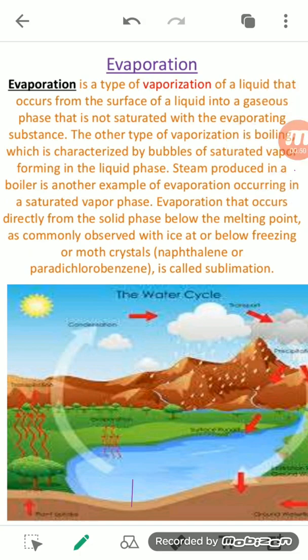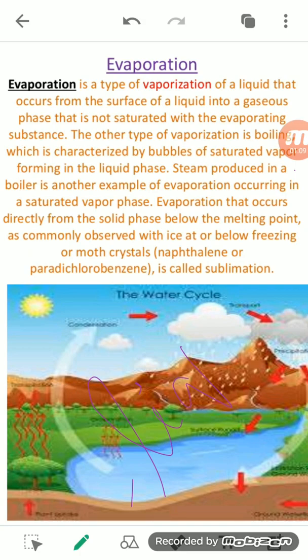evaporation. We know about evaporation and condensation. So what is evaporation? It is a process in which a liquid gets converted into gases. Okay, that process is known as evaporation.